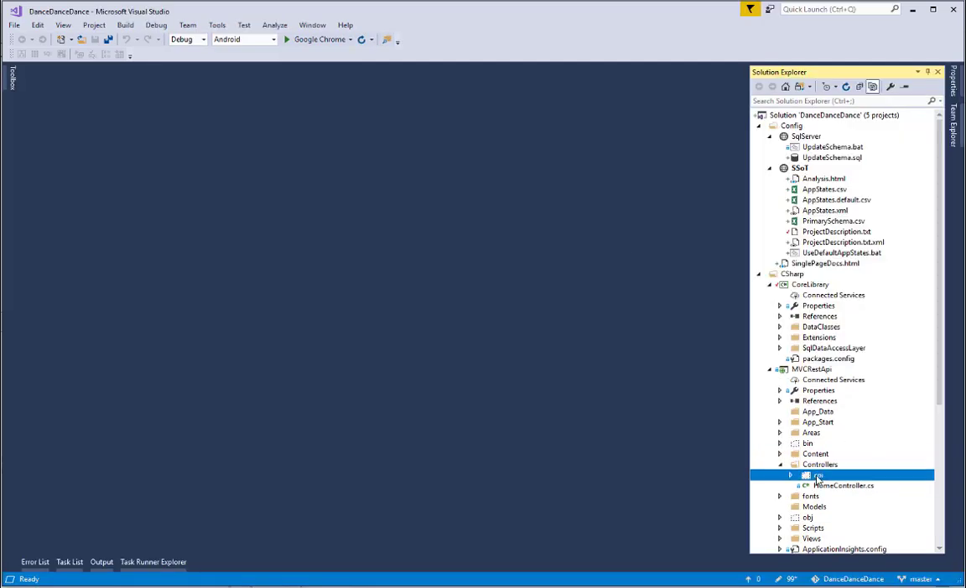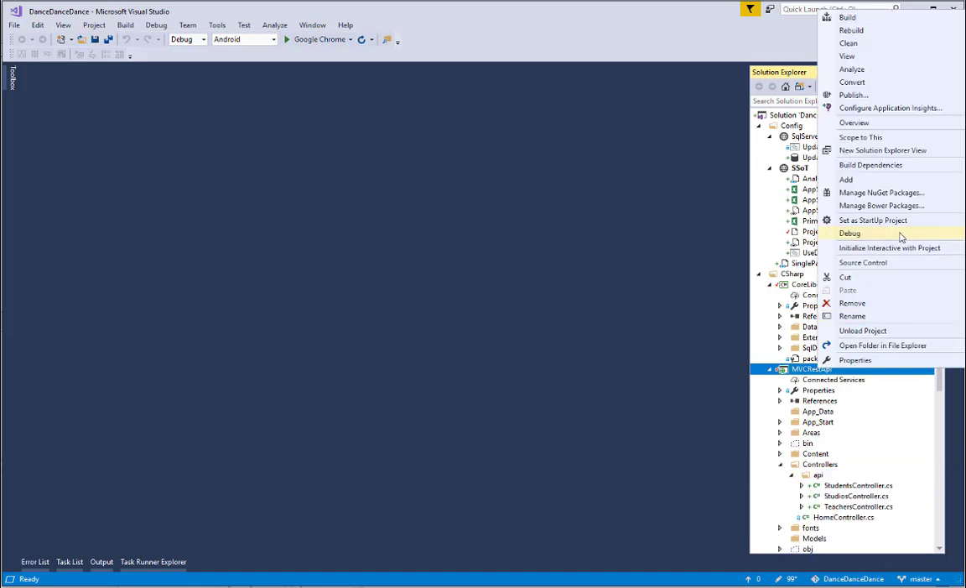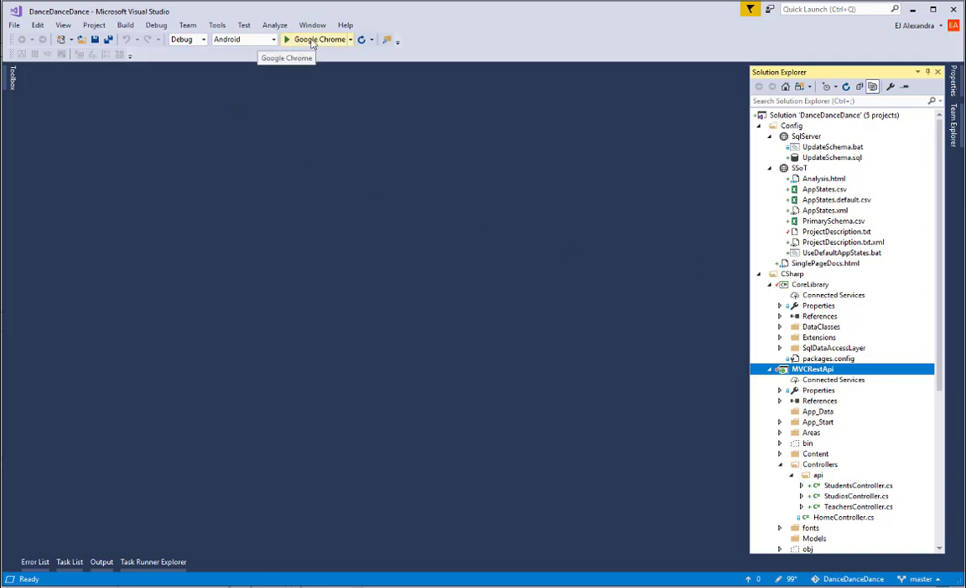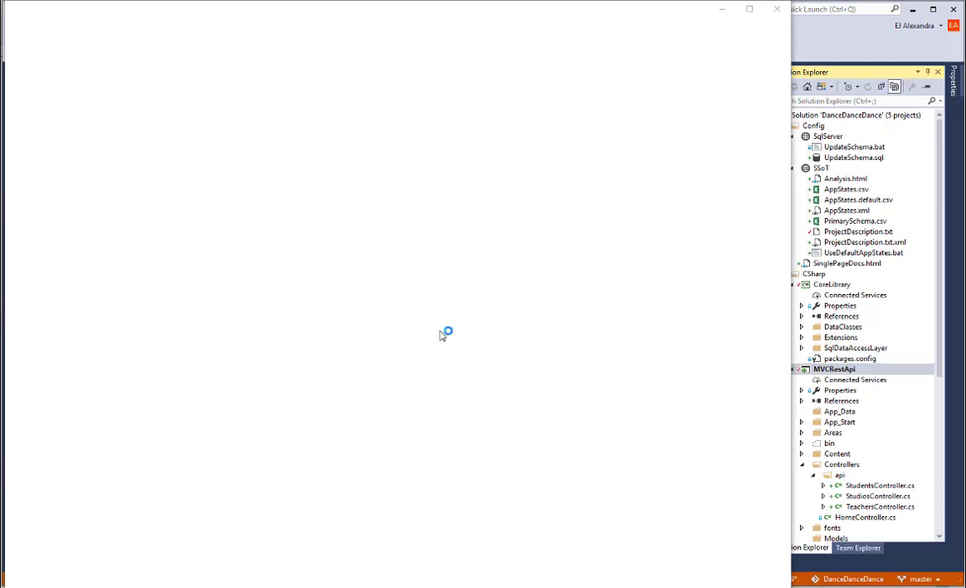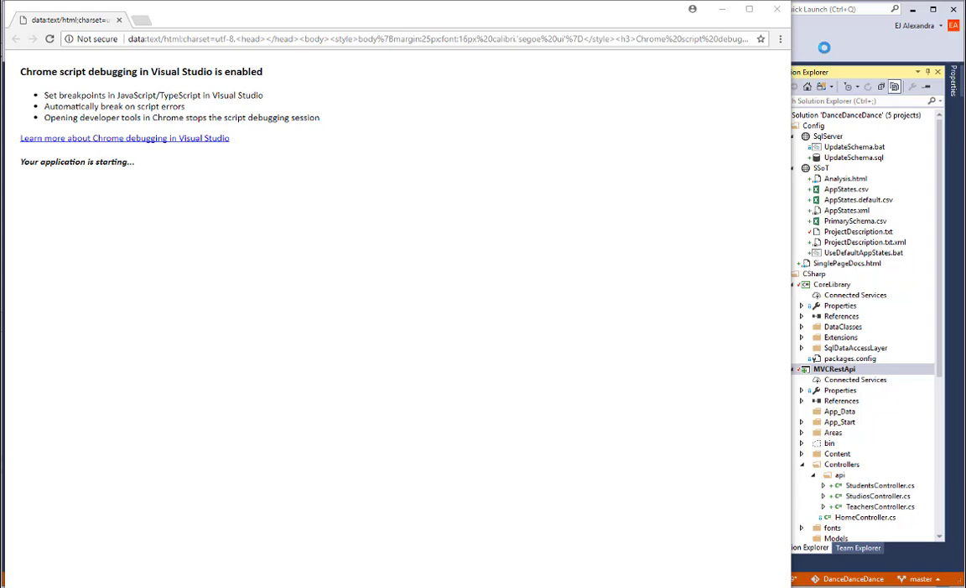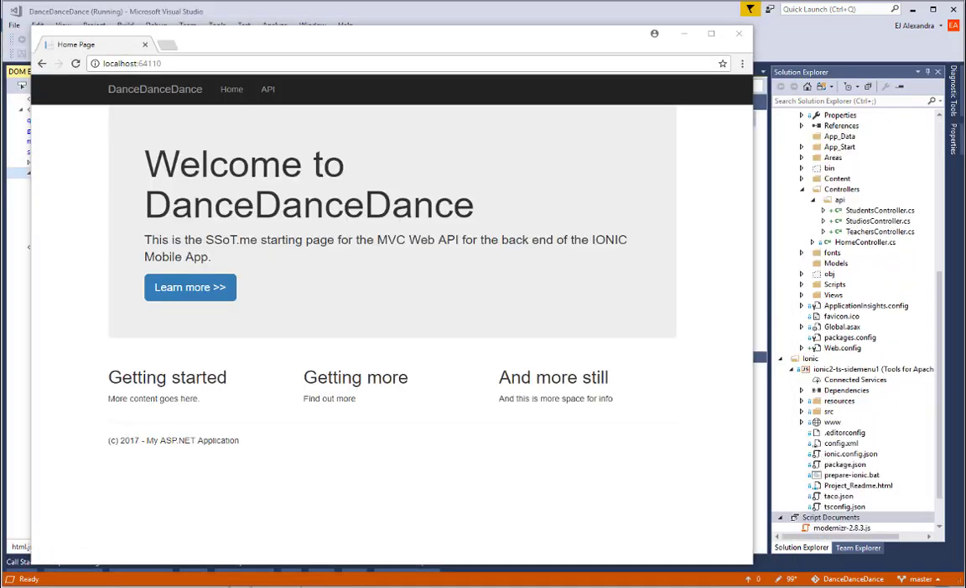Notice that SoTimi identified the three things in our project description: studios, teachers and students, and has created API controllers for these. Let's include them and then run the project to see what we have at this point. In addition to the basic website, we find documentation on the REST API that was created for us.